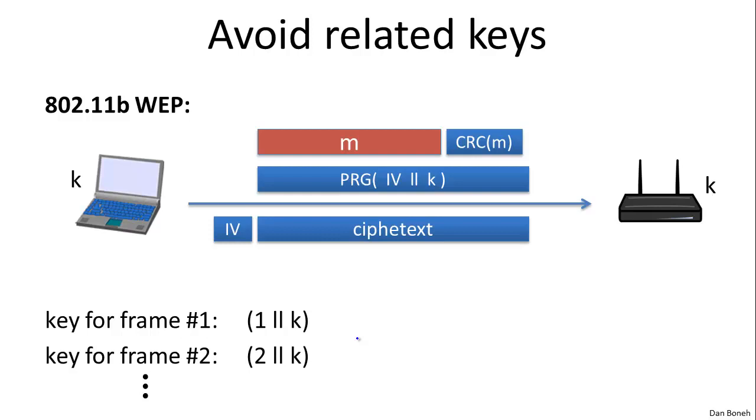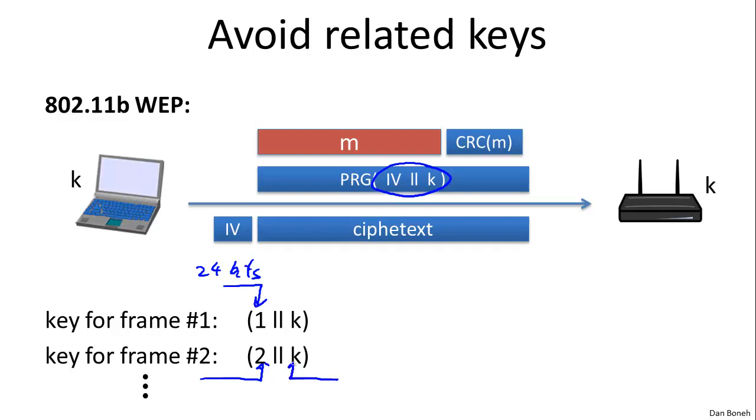So you notice that the designers of WEP basically wanted to use a different key for every packet. Every frame is encrypted using a different key, this concatenation of IV and K. Unfortunately, they didn't randomize the keys. If you look at the key for frame number 1, it'll be this concatenation of 1 and K. This field is 24 bits. And then the key for frame number 2 is the concatenation of 2 and K. The key for frame number 3 is the concatenation of 3 and K. So the keys are very closely related to one another.